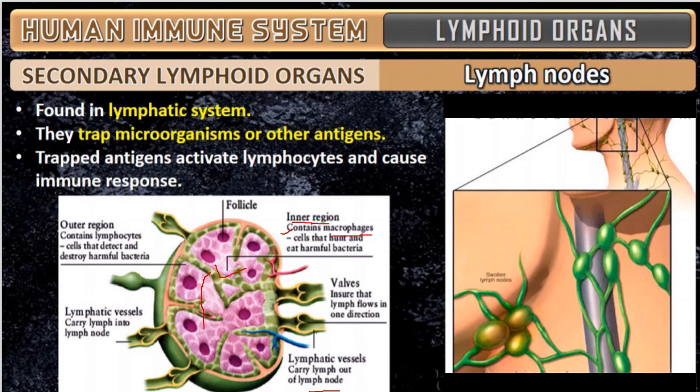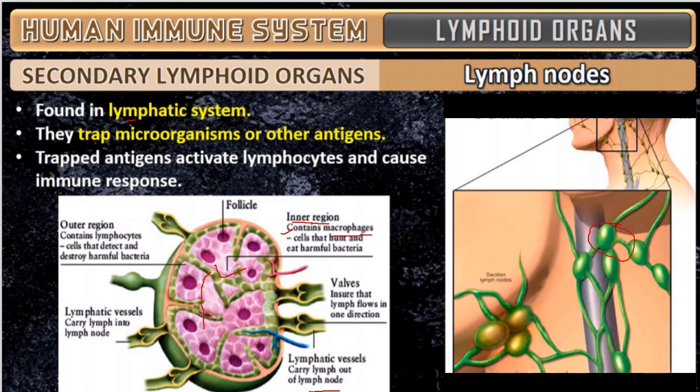All this you need not go into depth and understand, because they have not asked for an explanation of the lymph nodes in the syllabus. Only thing you need to know is what lymph nodes are. These are the nodes found in our lymphatic system, like this green color.